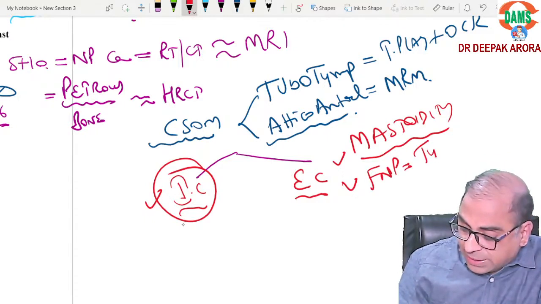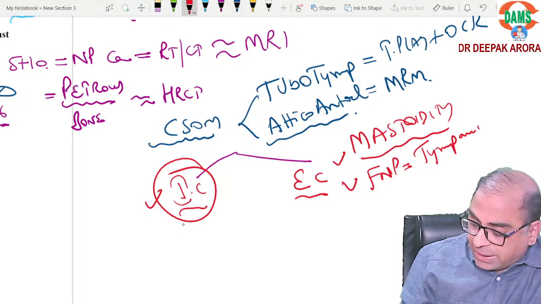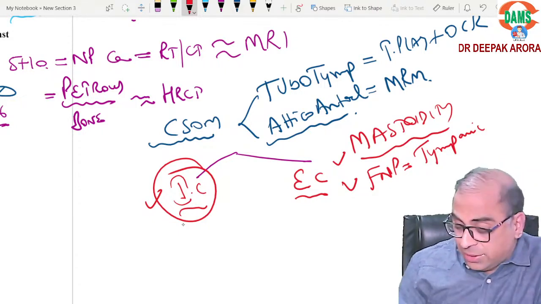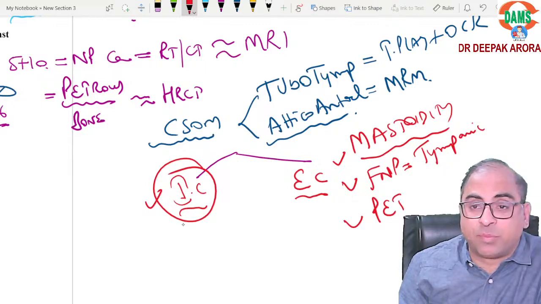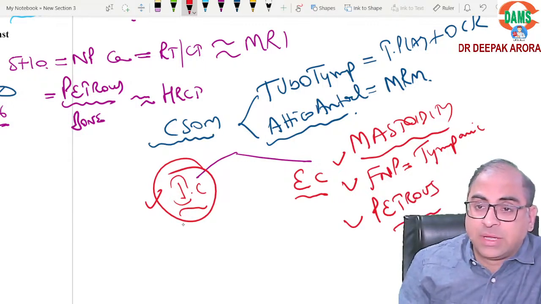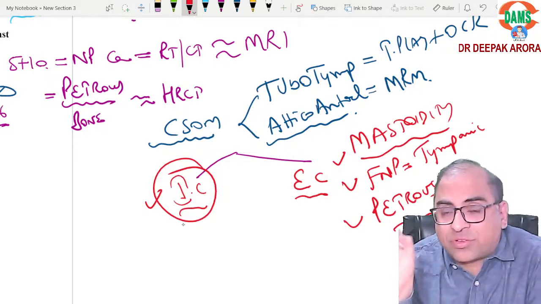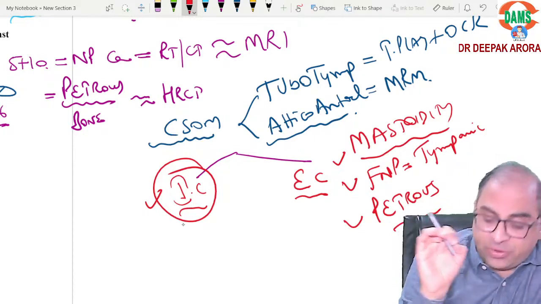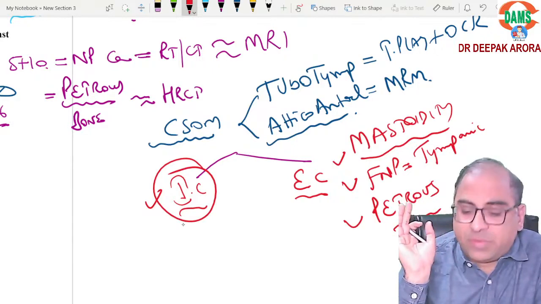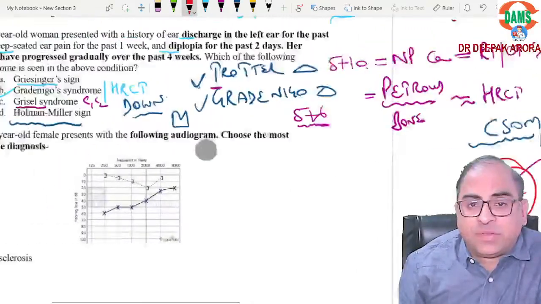So beta, what will you tick? You will attempt tympanic part. Or they can ask you something on petrous bone, which we have already discussed, that is Gradenigo triad. Clear? So intracranial, extracranial complications of CSOM, the MCQ is mandatory, beta, it will definitely come. Clear? So these are the important points.